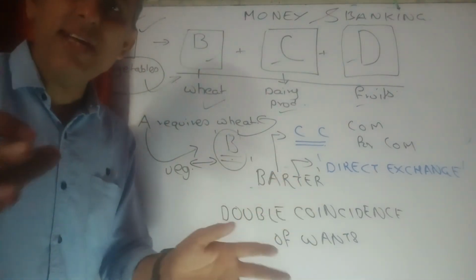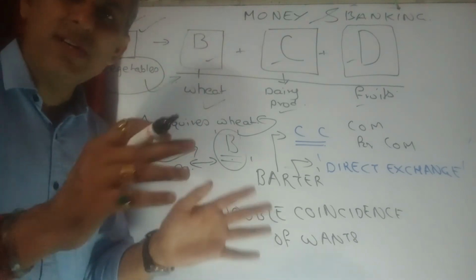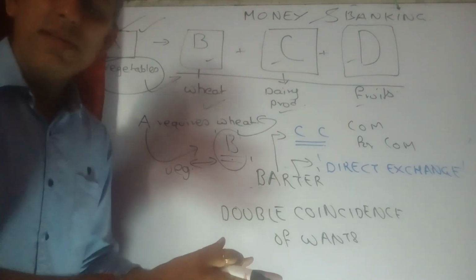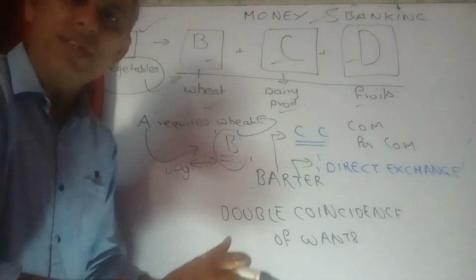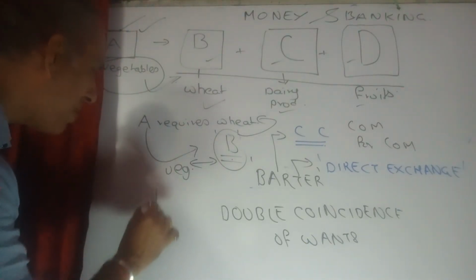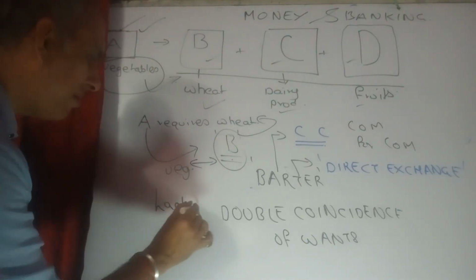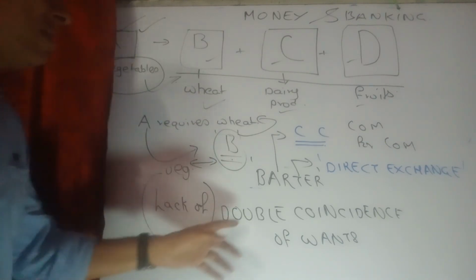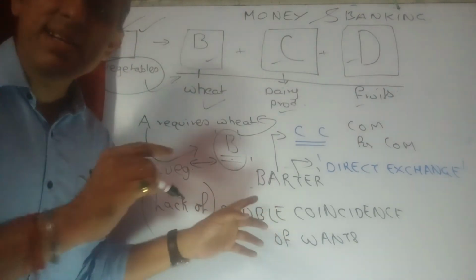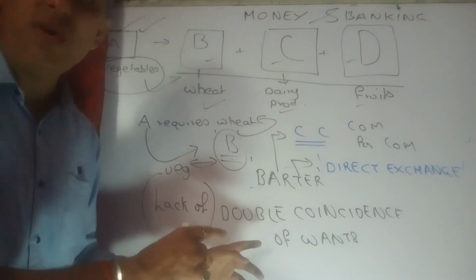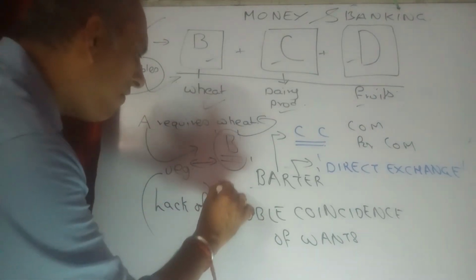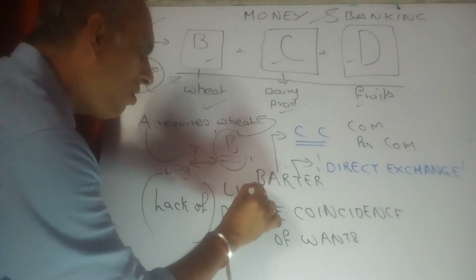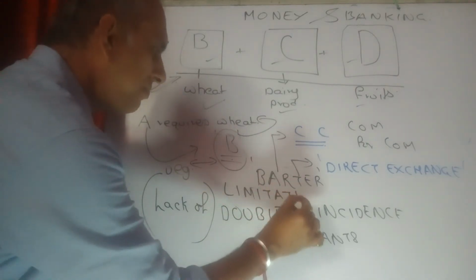So more often than not, what was the real irony with the system? The real blemish with the system? That instead of a presence of double coincidence, there was a lack of double coincidence of wants, and that lack of double coincidence of wants turned out to be the first limitation of this barter system.